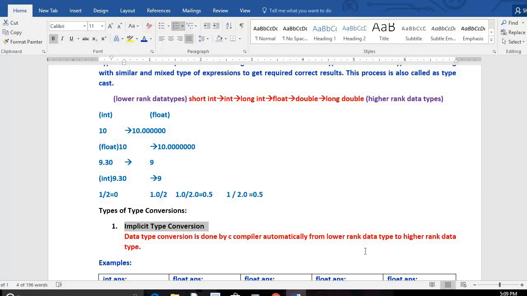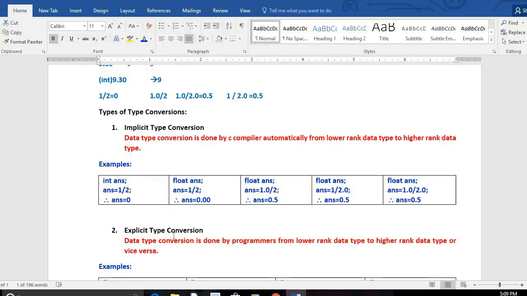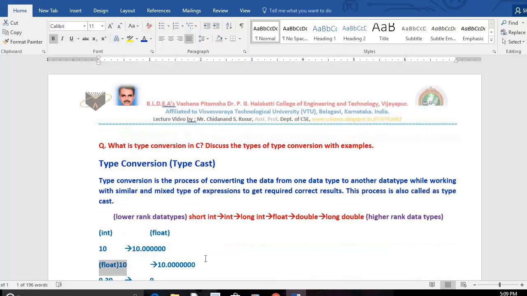Then how do we convert from lower to higher or higher to lower? By the programmer. This is what we call explicit. I am the programmer, and I converted the data from integer to float by myself. That's why this is the example for explicit. Explicit type conversion means data type conversion done by the programmer from lower rank to higher or vice versa. Higher to lower is also possible, lower to higher is also possible. This is all about type conversion.